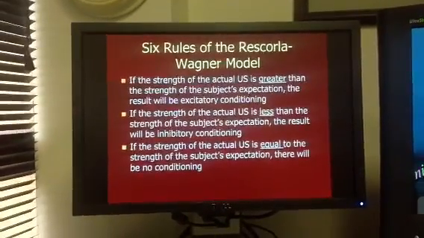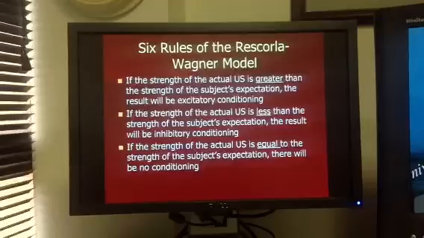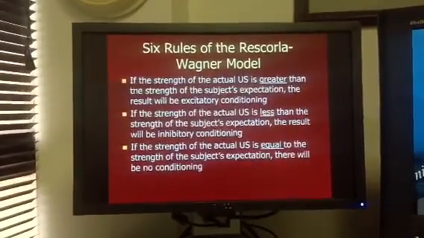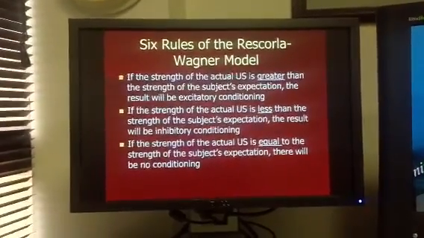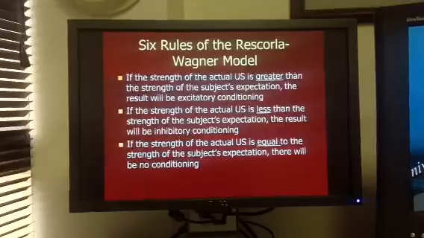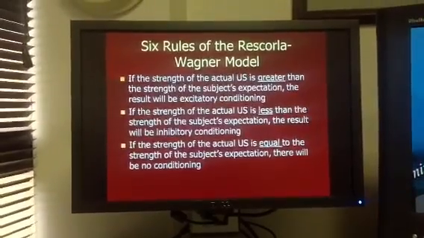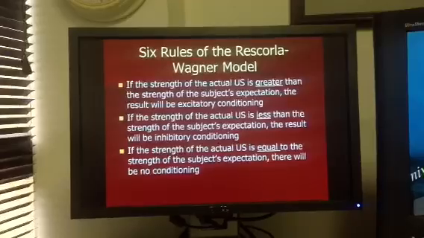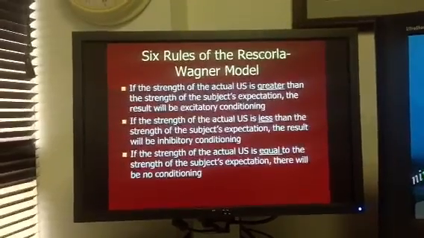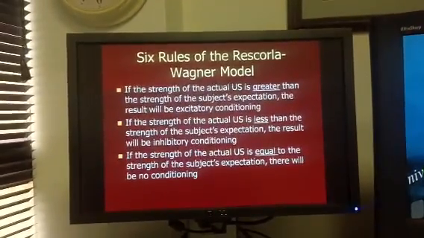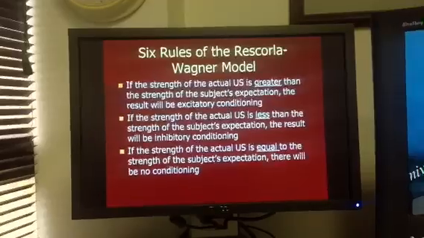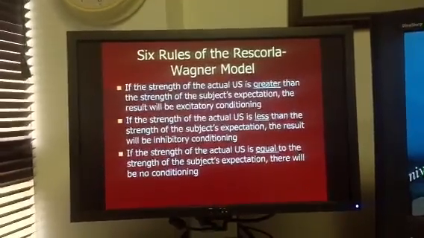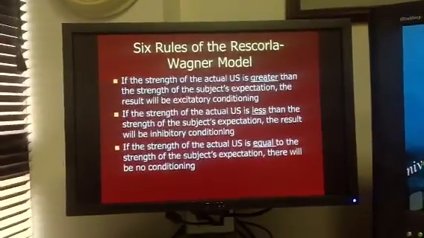So therefore, we have excitatory conditioning. From this example, we would expect conditioning to take place, a very strong pairing of the shot and the conditioned stimulus, which in turn causes excitatory conditioning, i.e. the child being scared of the person in scrubs.